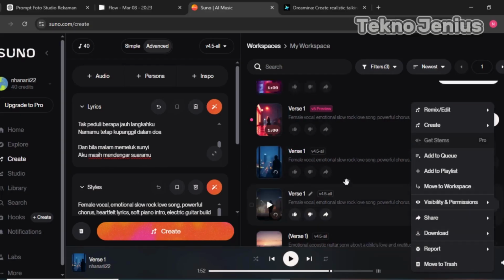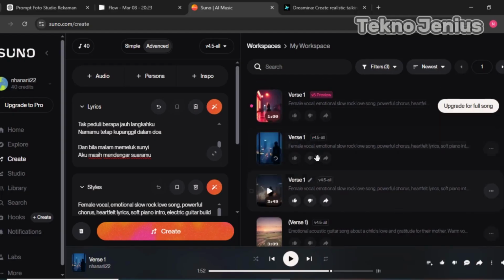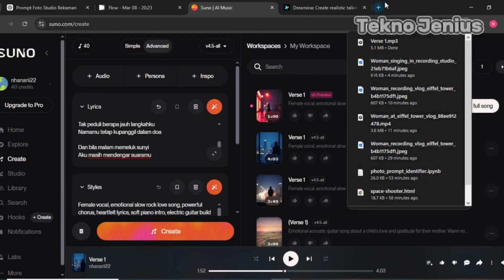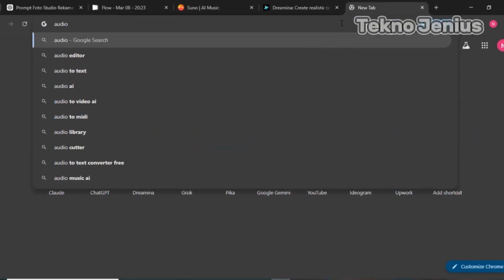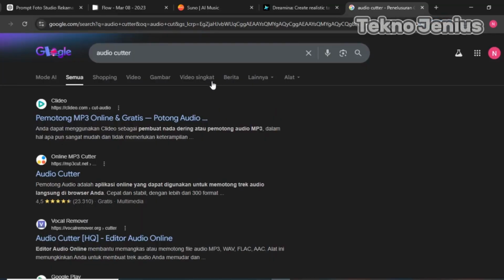Okay, this one has good results in my opinion. So I just downloaded it. So, to speed up the duration, I will first cut the audio from Suno's results. So I looked for an audio cutter online. Here I just take the chorus then save it.